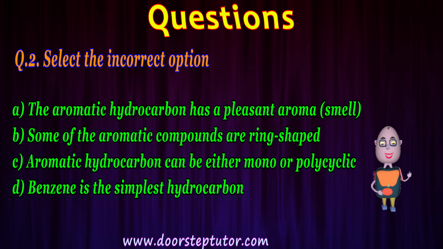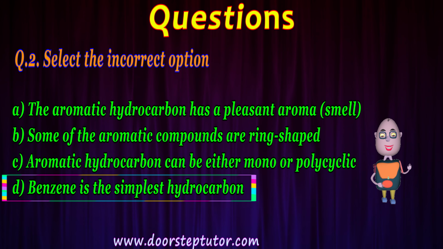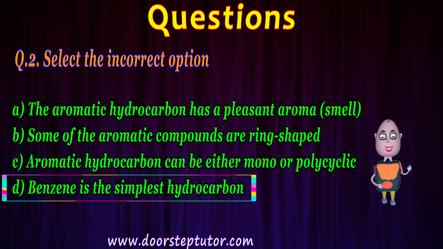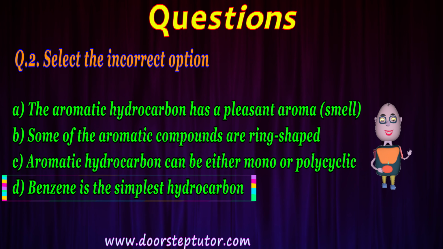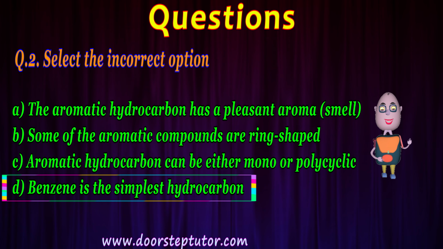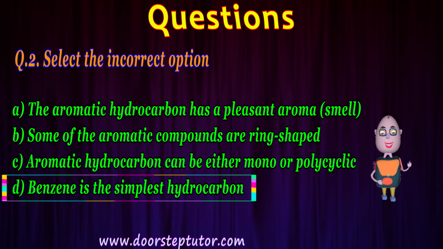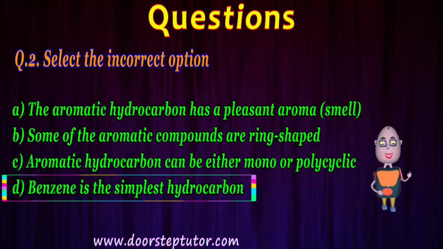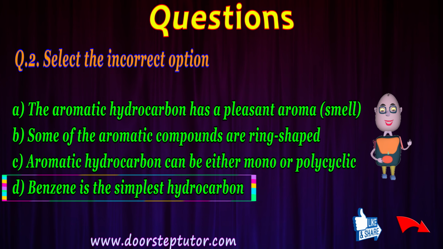But we have to find the incorrect option. So the fourth one is that benzene is the simplest hydrocarbon. This is wrong, this is incorrect. All the aromatic hydrocarbons are ring shaped, as all of them are sp2 hybridized with a geometry of trigonal planar. Okay, so that is the right answer.